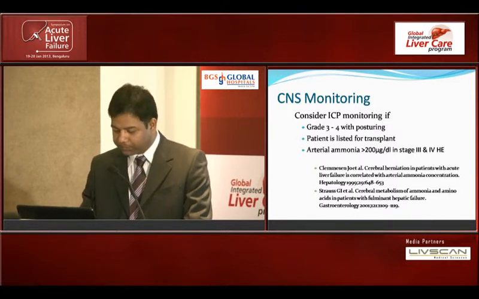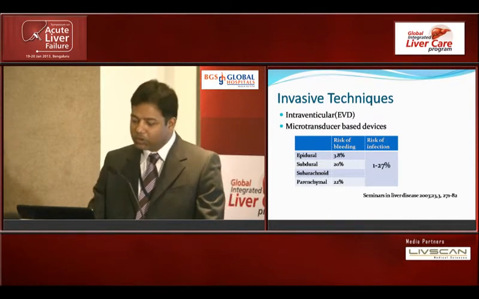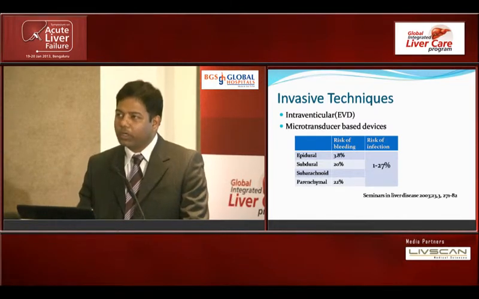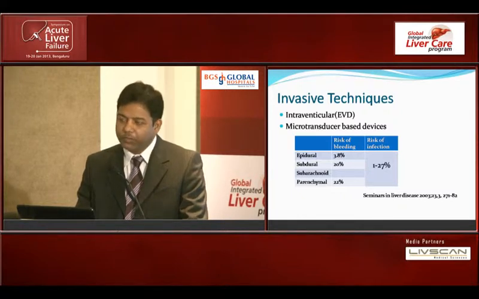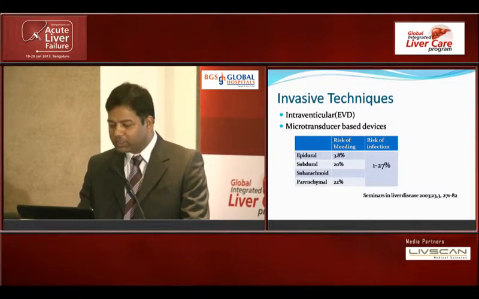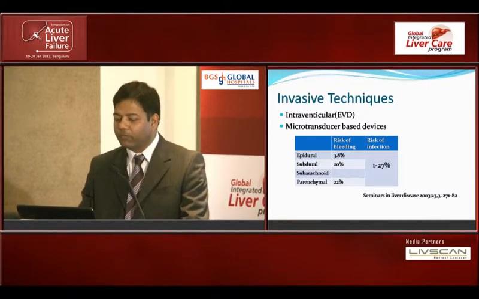There are invasive techniques, one of the gold standards being placing an intraventricular drain and then monitoring the pressure, and there are also microtransducer based devices. There are certain risks associated with them, most commonly the risk of bleeding and the risk of infection.